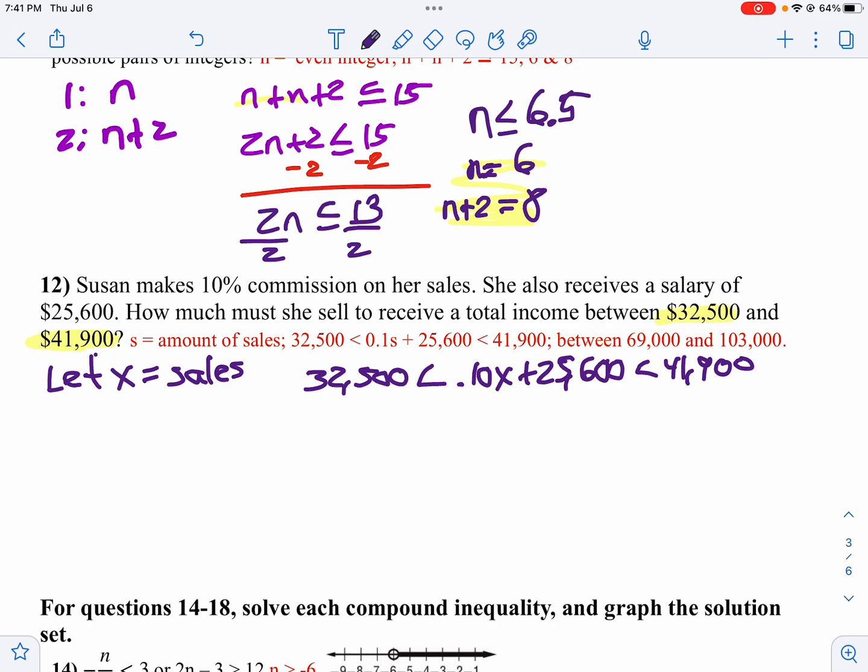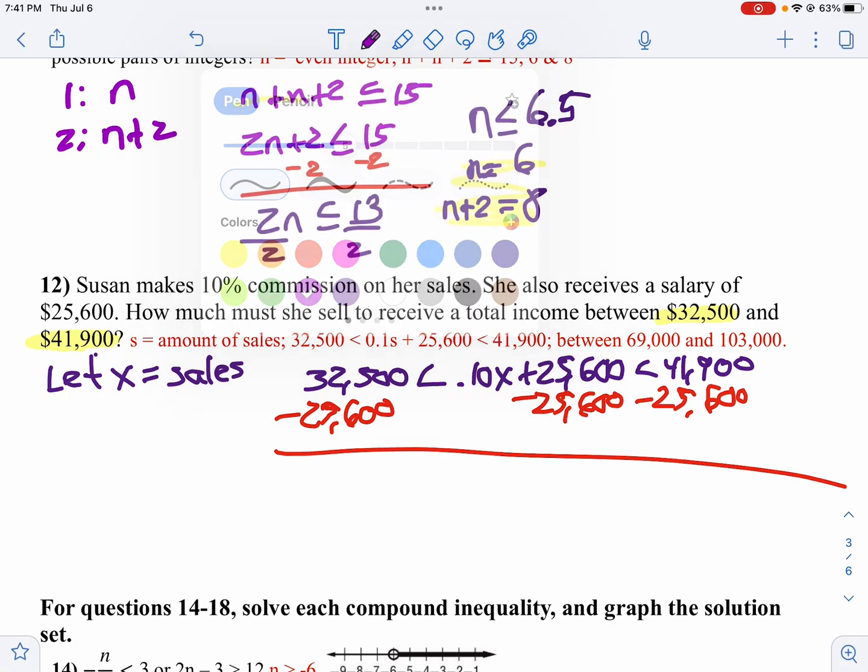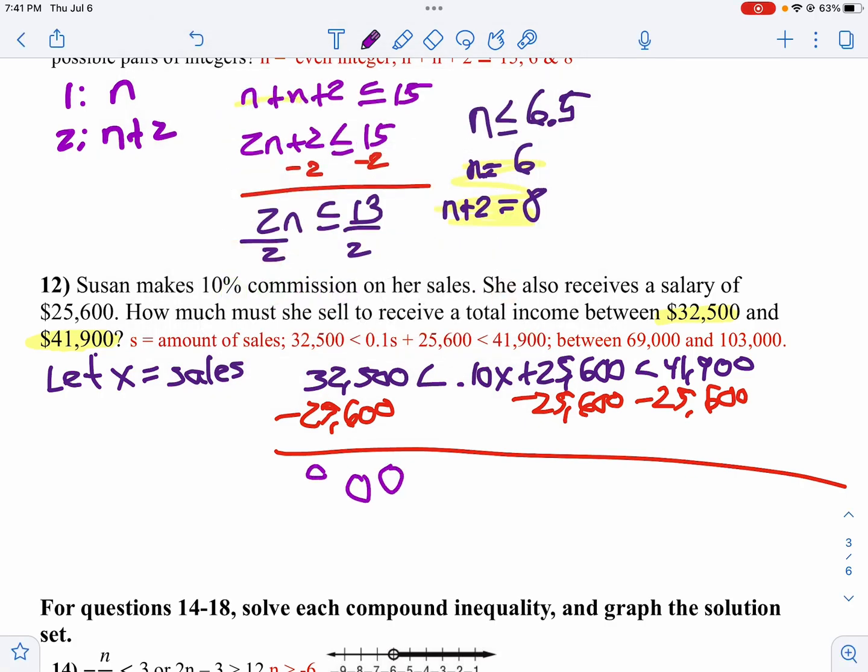Now let's solve that inequality. Let's subtract 25,600 from the middle, the right, and the left. And we'll do little calculations now. 15 minus 6 is 9. 11 minus 9 is 2.